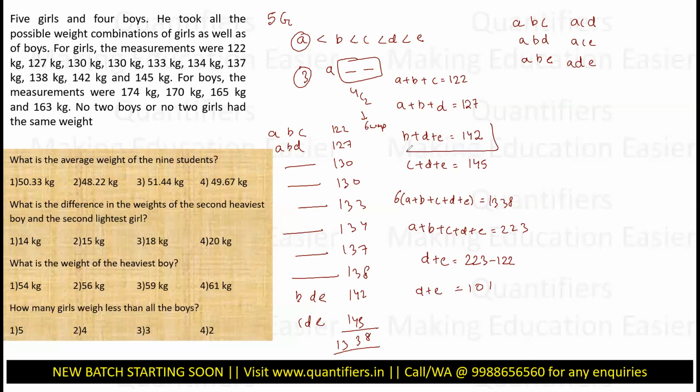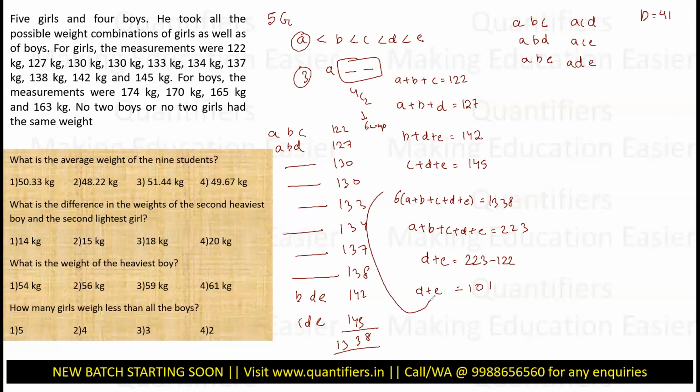Now B plus D plus E is 142. So if I put D plus E as 101 here, B would be 41. Yes, B would be 41. Okay, let me write B is equal to 41. I am putting D plus E over here.